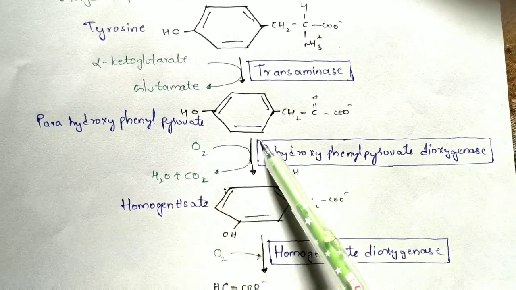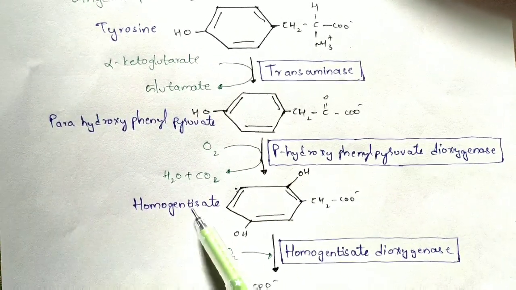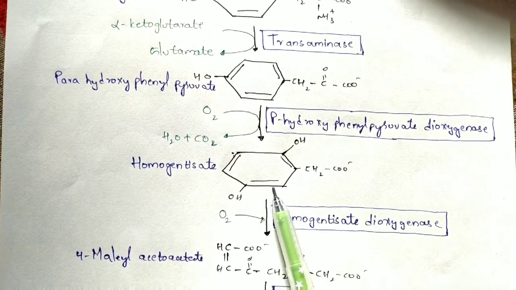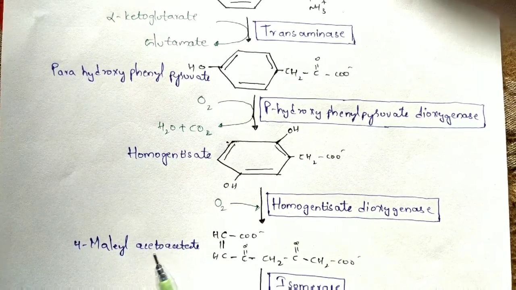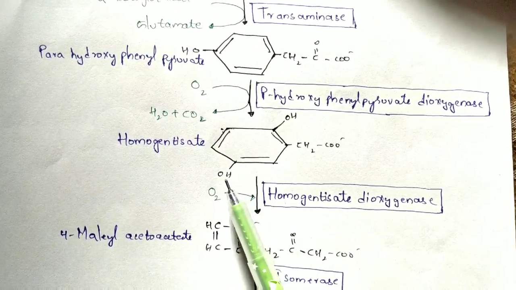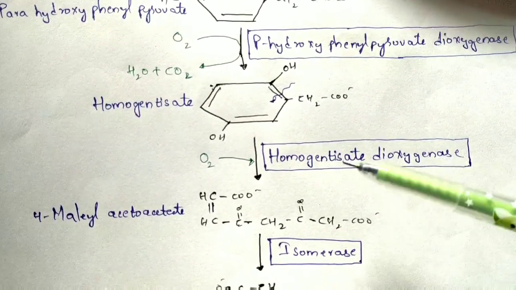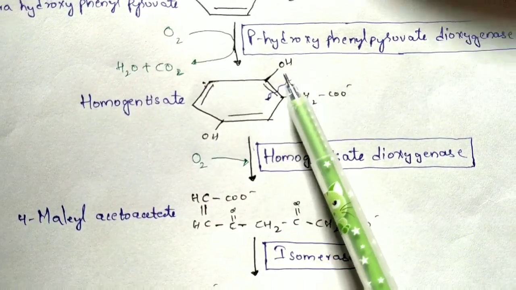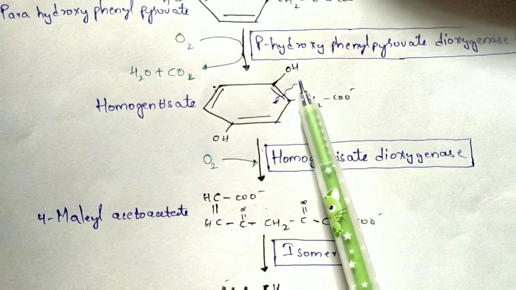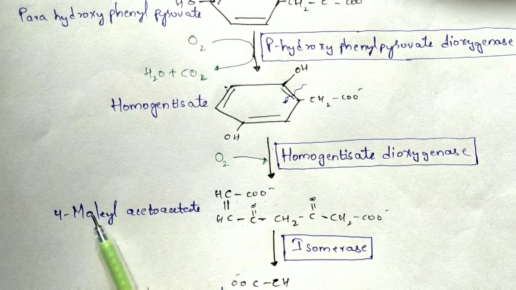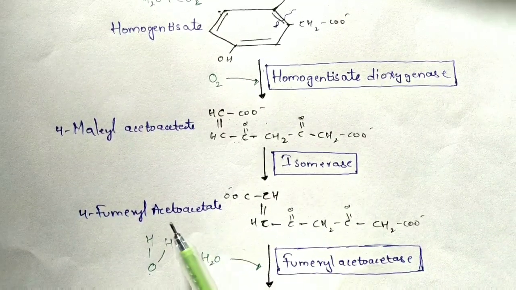Next, with the help of an enzyme known as para-hydroxyphenylpyruvate dioxygenase, oxygen will be utilized over here, and a water molecule along with carbon dioxide will be liberated, and it forms homogentisate. Now this homogentisate, with the help of the enzyme homogentisate dioxygenase, will form 4-maleylacetoacetate. Normally in this reaction, cleavage of the bond takes place over here. Due to this cleavage, the benzene ring gets disrupted, and it forms the structure known as 4-maleylacetoacetate. With the help of an enzyme known as isomerase, this will form 4-fumarylacetoacetate.